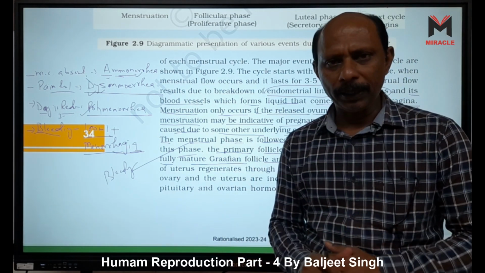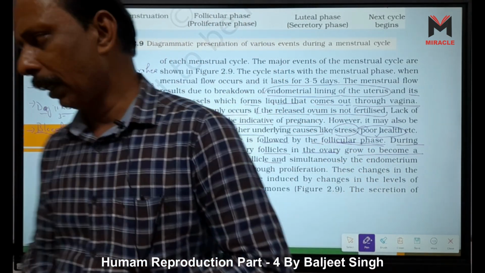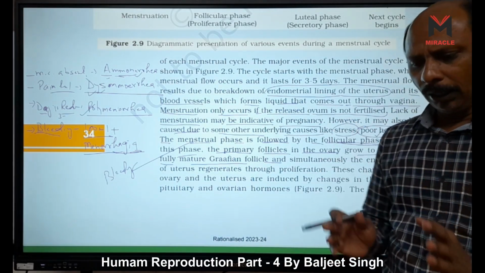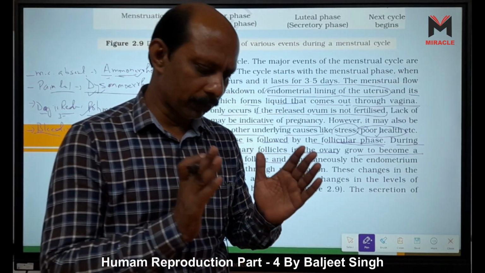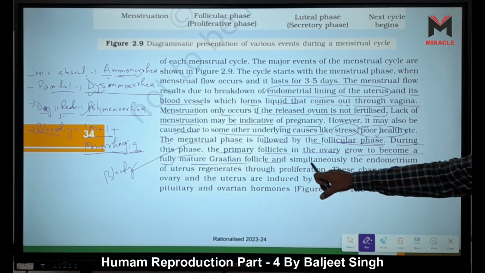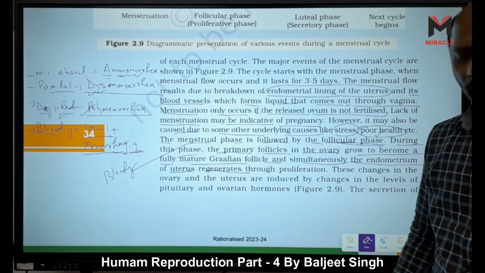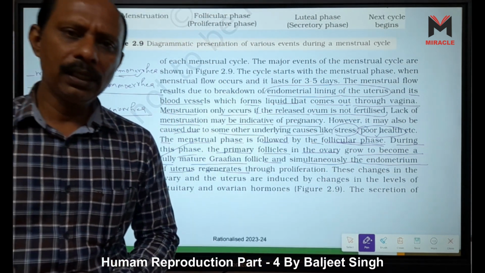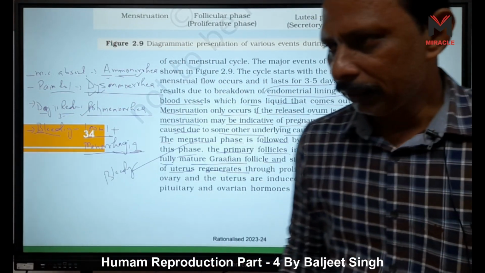I already told you last time about the development of the Graafian follicle: how a primordial cell grows into a primary follicle, then the primary follicle becomes a secondary follicle, secondary to tertiary, and tertiary to Graafian follicle. Simultaneously, the endometrium of the uterus also regenerates. The layer formed here is called the stratum functionalis.